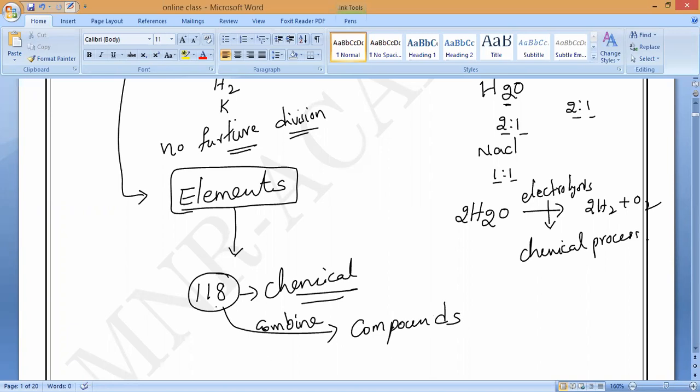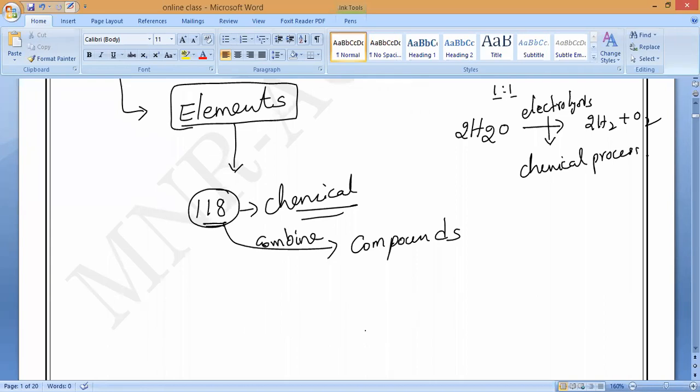So these 118 elements will combine in different ways. One element will react with some other element, that element will react with some other element, like that. All these elements combine in a different manner and produce a very large number of compounds. Is it yes or no? A large number of compounds.